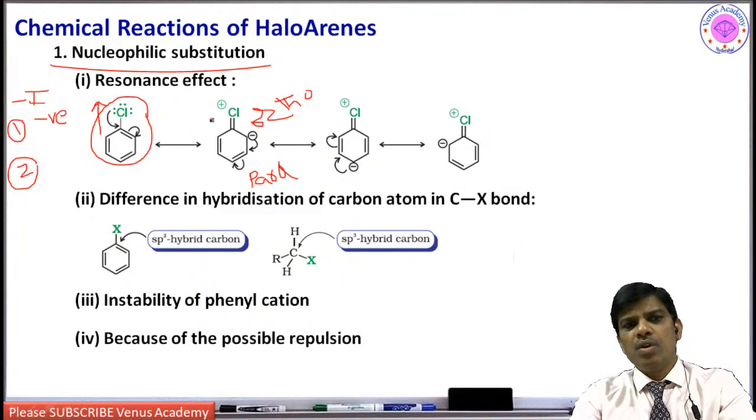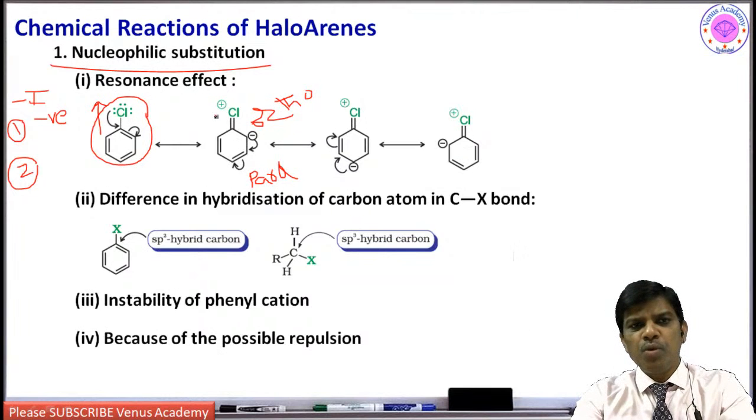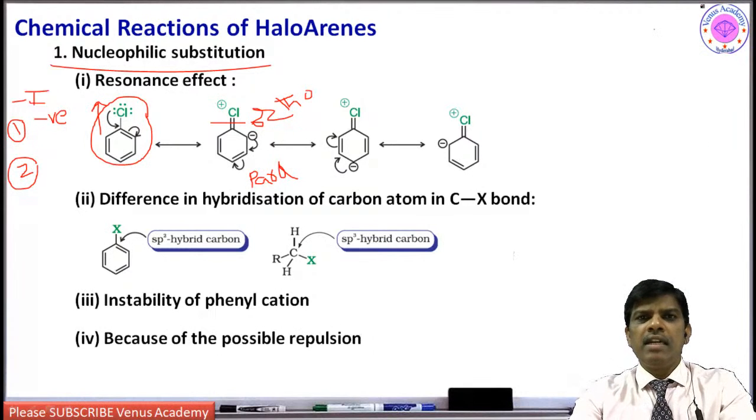So it is not easy to remove this substituent by nucleophilic substitution. It is not going to take place with respect to haloarenes. So this is how ortho and para positions are directed.